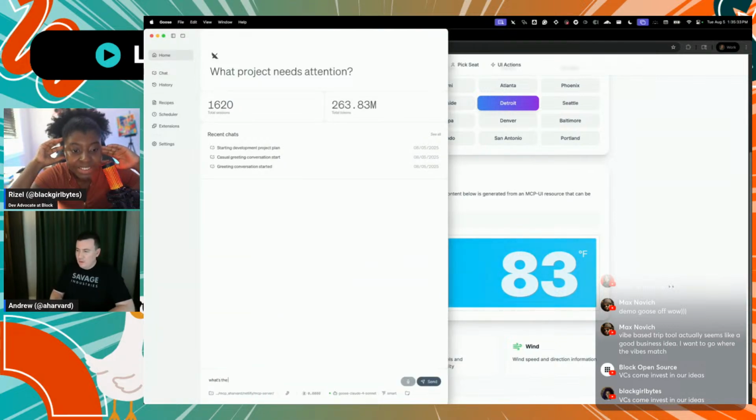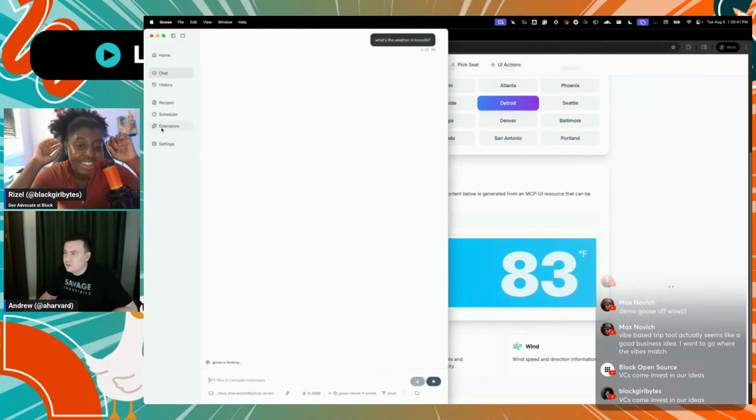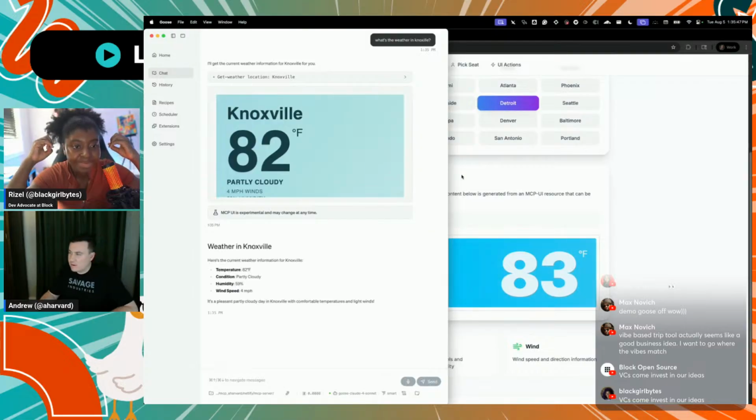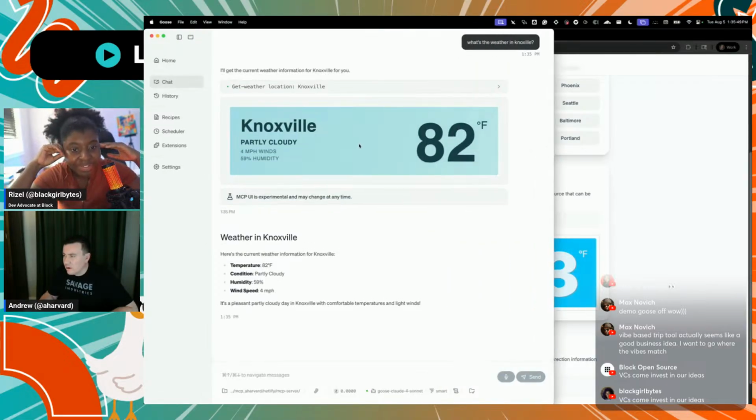Okay. What's the weather in Knoxville? That's where I am right now. Oh. So I have an extension pre-configured that is hitting my MCP UI-based server here. And this is the little card that we see. So this is an MCP UI rendering inline in Goose. And we can also show other interfaces.